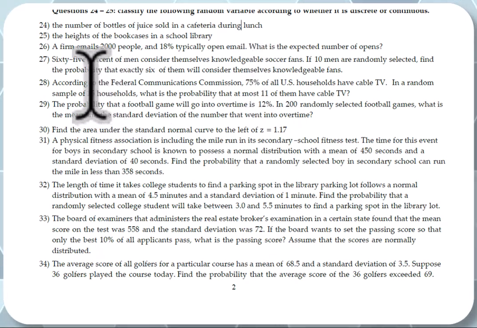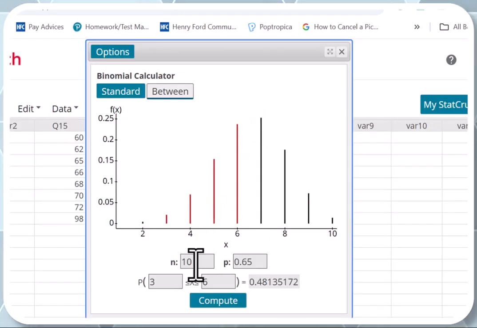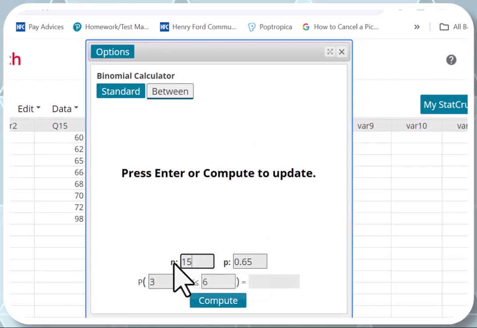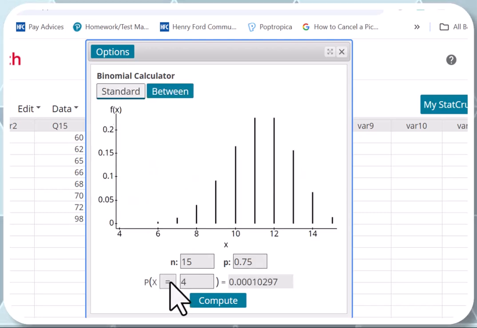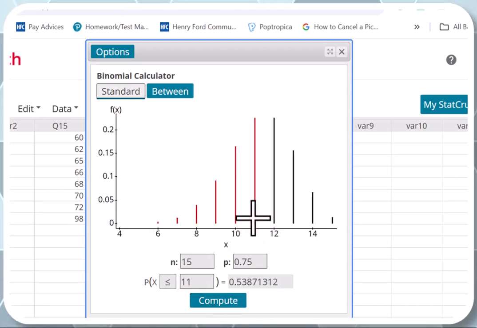Let me show you how to do that using StatCrunch. So we're going to change N to 15. We're going to change this to 0.75. And he says at most. At most, guys, means less than or equal to. So I'll just change this one to less than or equal to and put the 11 here because he says at most 11 and hit compute. And look, it shaded 11, 10, 9, 8, 7, 6, 5, 4, 3, 2, 1, all the way down. And the answer is 0.5387.